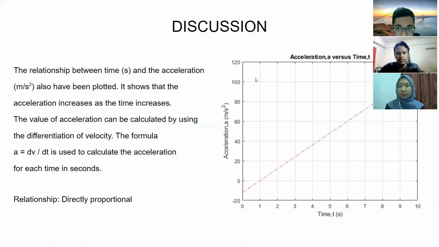Next, the third and last graph that we have plotted is the acceleration versus time graph. The relationship for this graph is that as the time increases, the acceleration also increases. To calculate the acceleration, we can use the differentiation of velocity, with the formula a equals dv over dt. This graph also shows a relationship that is directly proportional.